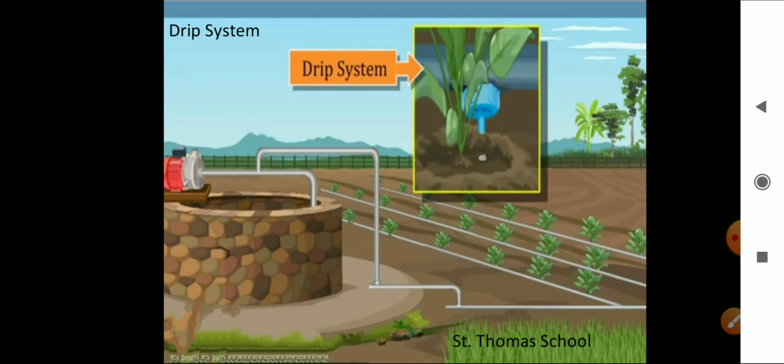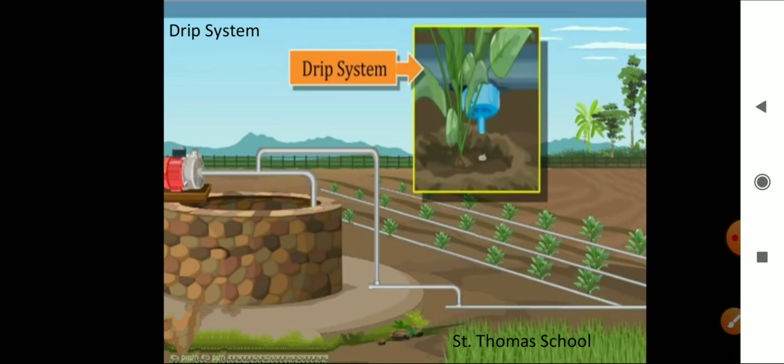Then the second system is the drip system. In the drip system, what is that? Water will fall directly, drop by drop, near the root. So that is what we call a drip system, and this is the best technique for watering fruit plants, gardens and trees, right? Because in this, water will not get wasted, right? So these were what we call modern methods. That was the Rahat, moat, and this all was what? That was the traditional methods.